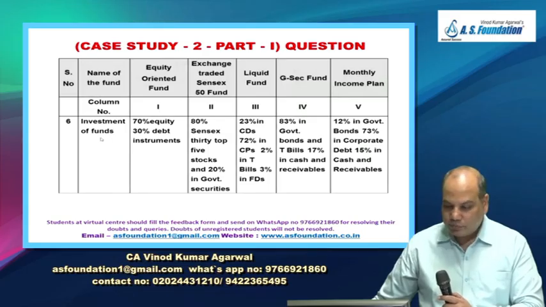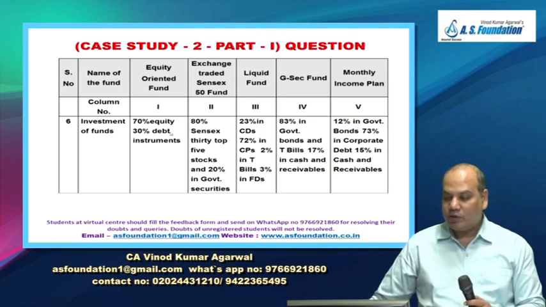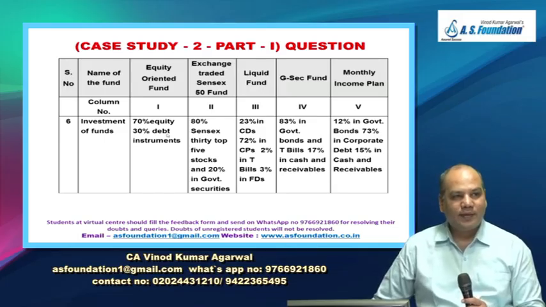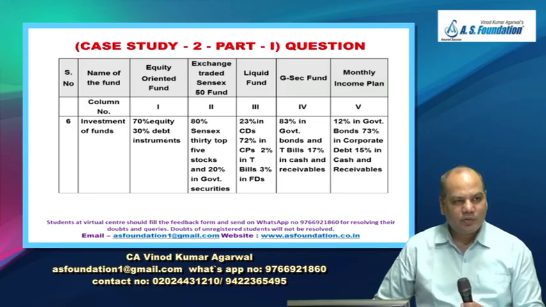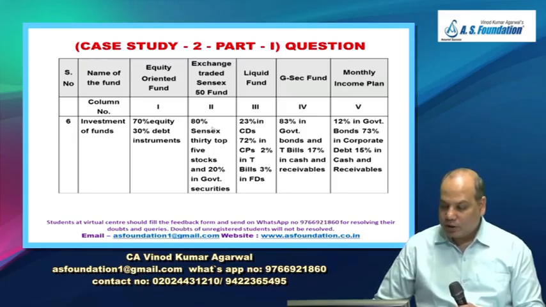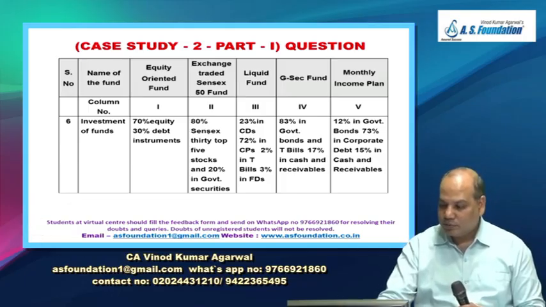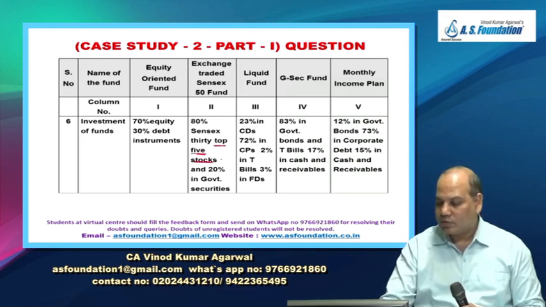Okay, try one more. Investment of funds. Now this is again very interesting. Equity oriented fund will invest 70% in equity and 30% in debt. Seems to be right or wrong? 65% and above they can invest in equity. Seems to be right. Exchange traded fund, read carefully: 80% Sensex 30, top 5 stocks. The scheme name is Sensex 30 fund, and they are investing in only the top 5 stocks out of 30.